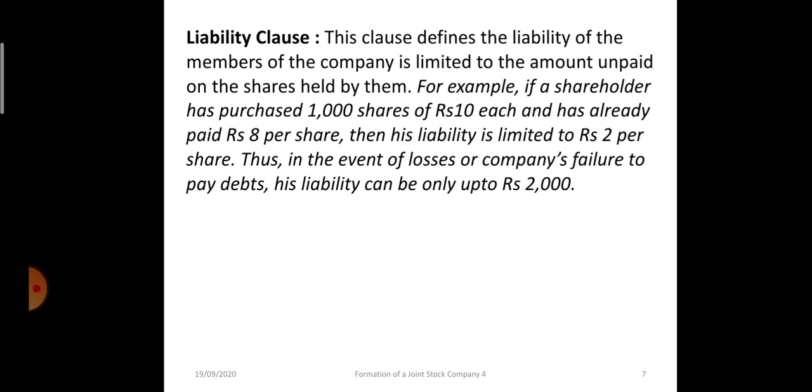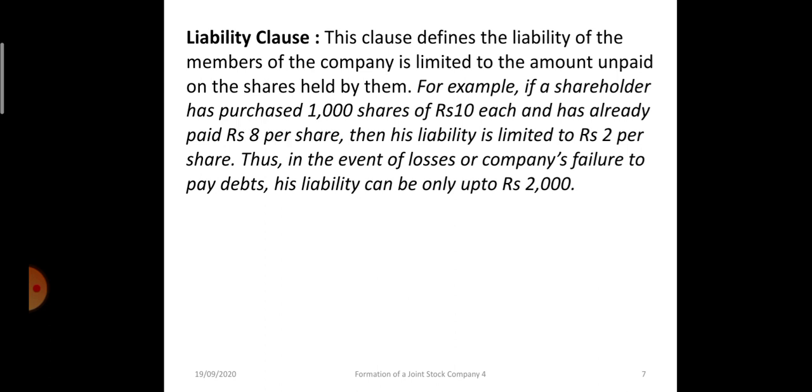Then the liability clause. As stated earlier, the members of a joint stock company have limited liability. Now what is their liability? That liability is the unpaid portion of the amount of the shares subscribed by them.